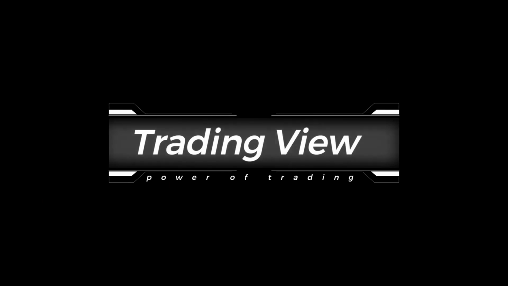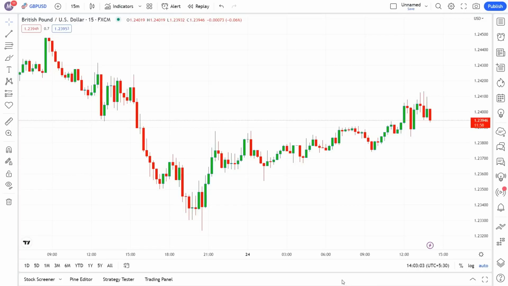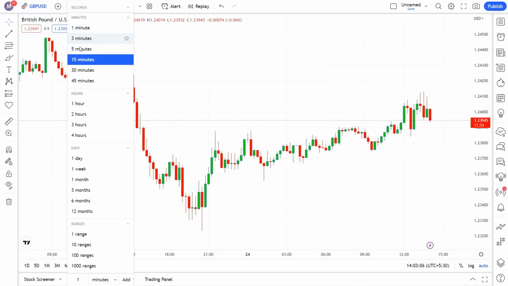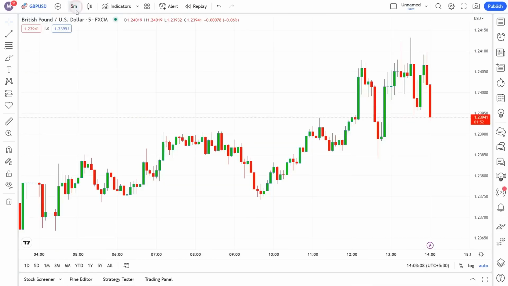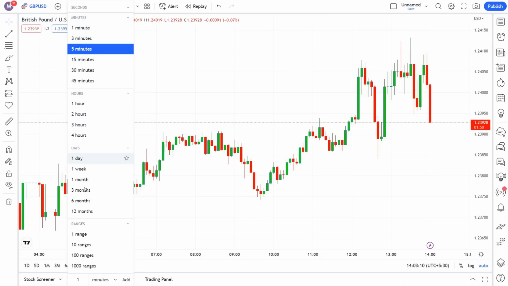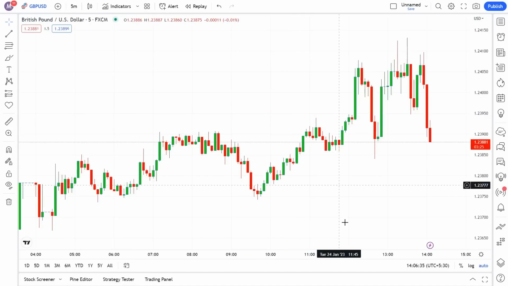First of all, open the TradingView website, and then select the GBP USD pair. Now I will set my time to the 5-minute time frame for this strategy. But keep in mind that you can use this method in all time frames, and this strategy can be profitable in all of them. Now it's time to add indicators to our chart. In total, 5 indicators are going to be used in this strategy. Let's get to applying the first one.